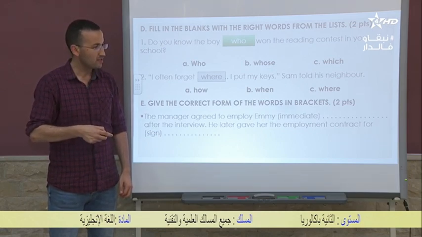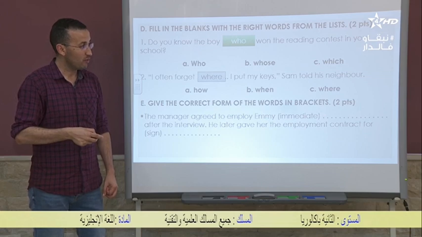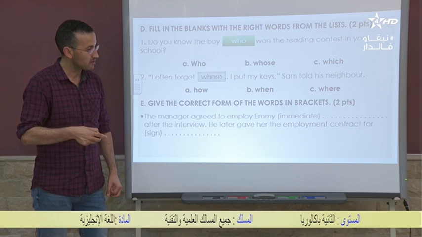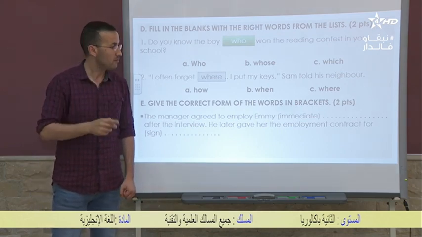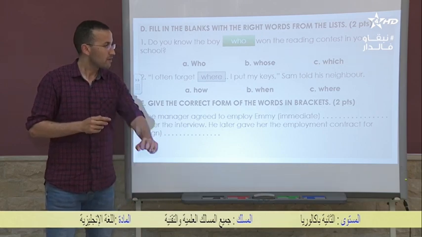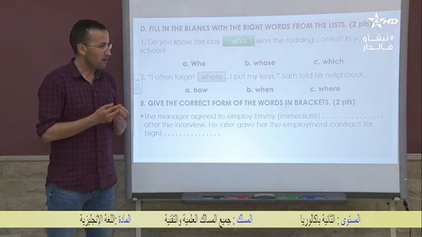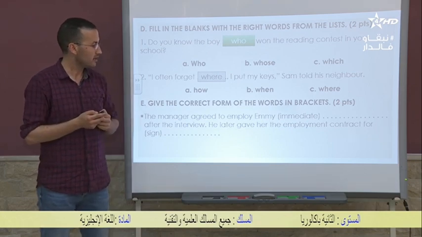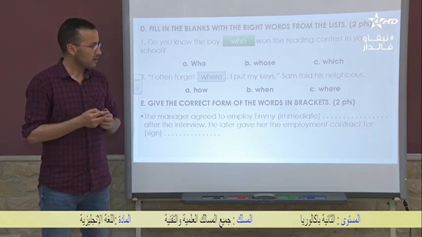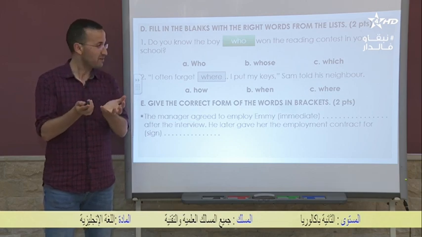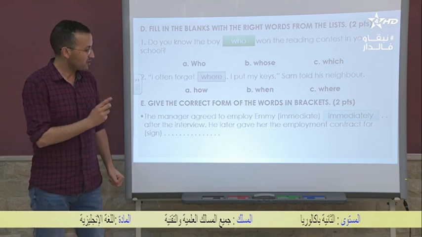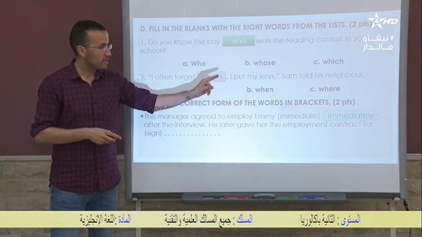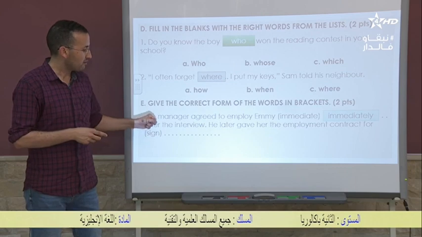So here we have immediate. Immediate is an adjective, but it's not what we need here. We have to employ immediate, so what we need here is an adverb. So what is the adverb of immediate? Again, have some thinking time. Immediately. The manager agreed to employ Emmy immediately after the interview.